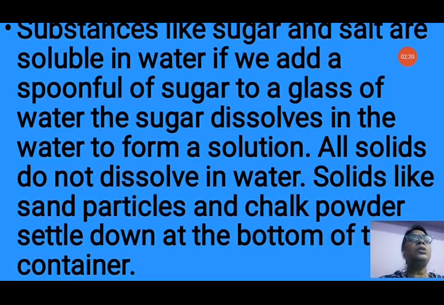All solids do not dissolve in water. Solids like sand particles and chalk powder settle down at the bottom of the container. That means the solutes that do not dissolve in water form a layer at the bottom of the container. They settle down and are visible, but the solids that dissolve in water, like sugar and salt, disappear; they cannot be seen in the solution.